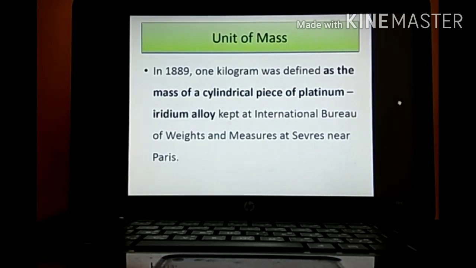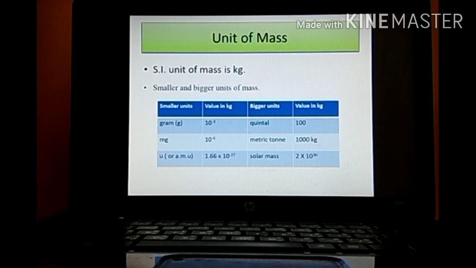Okay. Next one, unit of mass. Here is a definition again. Don't give much stress on mugging up the definitions. You should only know what the definition is. In 1889, 1 kilogram was defined as the mass of a cylindrical piece of platinum iridium alloy kept at the International Bureau of Weights and Measures at Sevres near Paris. The SI unit of mass is what? Kg. Again, we will see smaller and bigger units of mass.